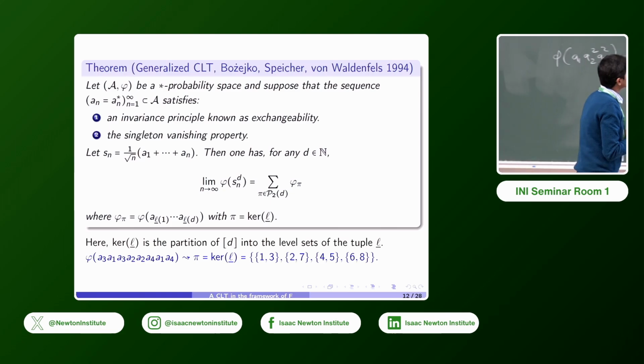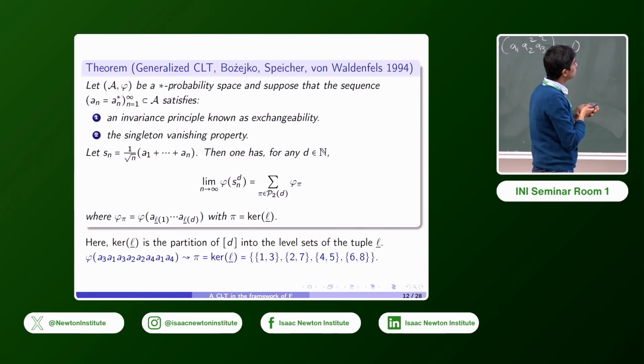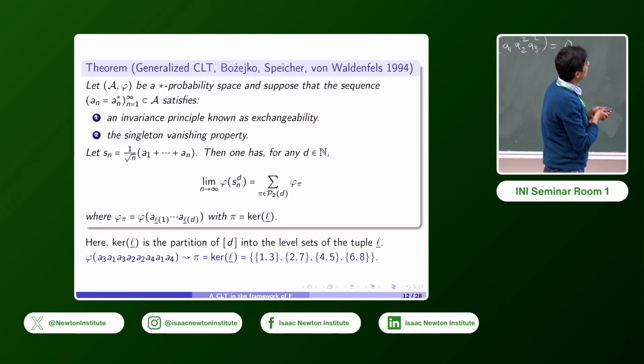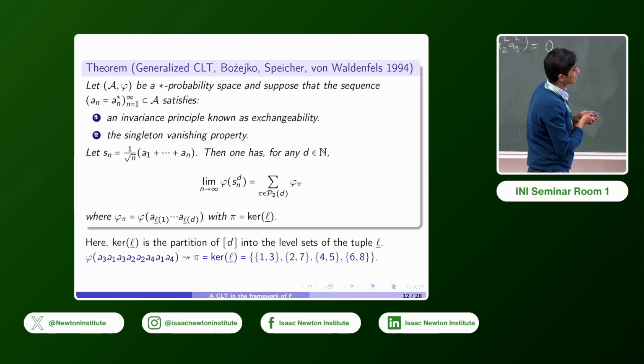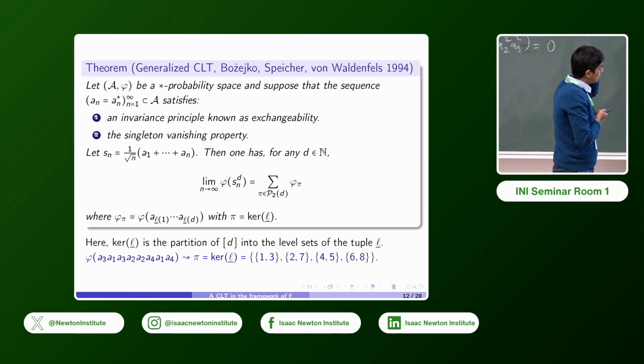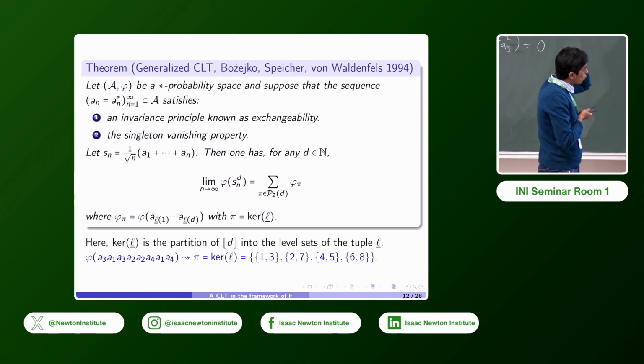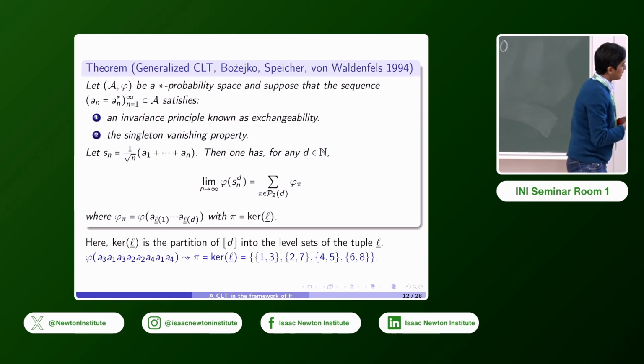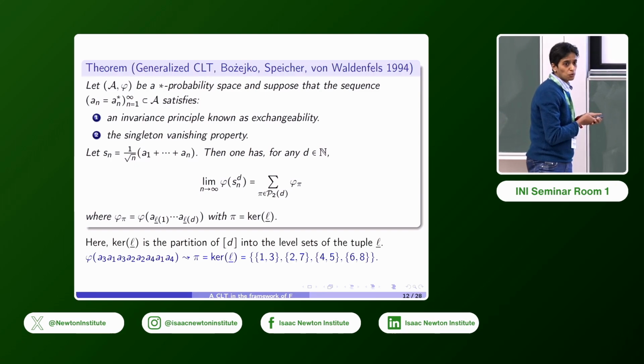And in this case, we take Sn again to be the same sequence, 1 over square root n of the sum of the first n random variables. Then the limit of the dth moment of Sn is given by this right-hand side. So we're summing over all pair partitions pi of D, and we have a number here, phi pi, which depends on the pair partition, and it's given here as being phi of a product of this form, where pi is the kernel of L. By the kernel of L, we mean the partition of D into the level sets of the tuple L.